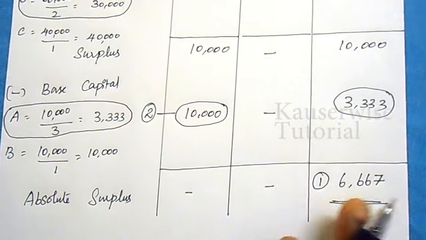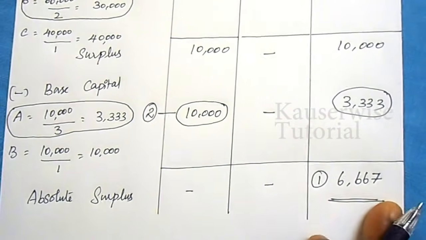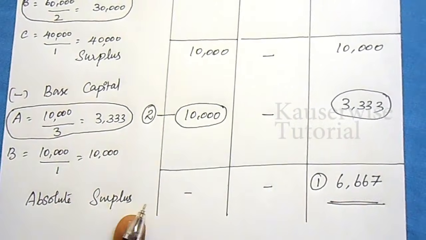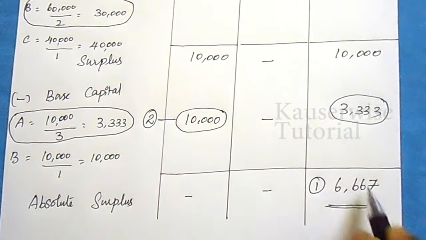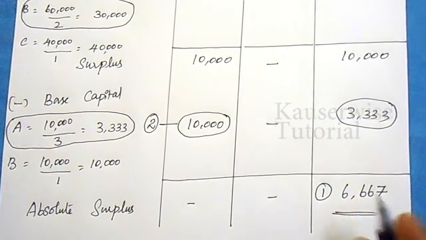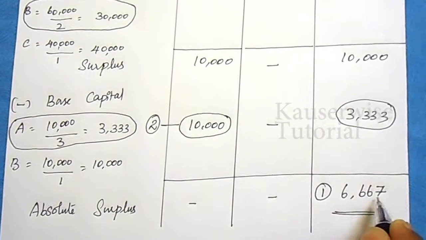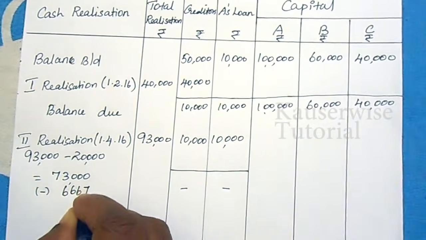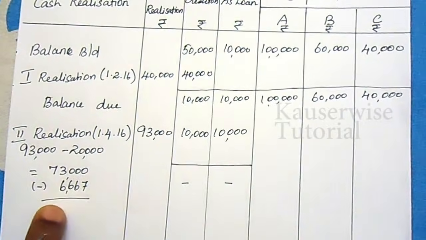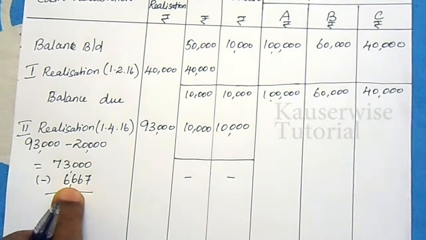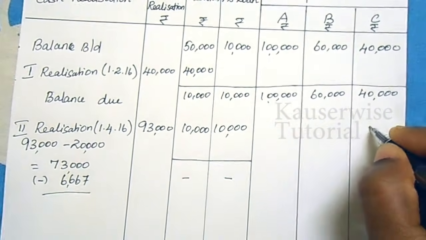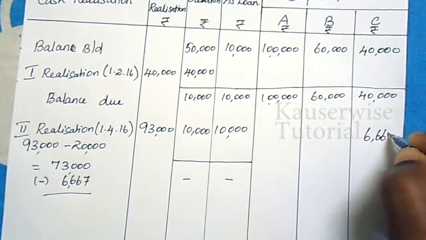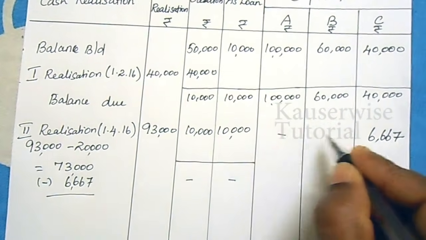Here we have got 6,667 for C as absolute surplus. So first you need to settle this amount to C. How much amount? 6,667. First take 6,667 from 73,000 and distribute this amount to C. 6,667. No payment to A and B.